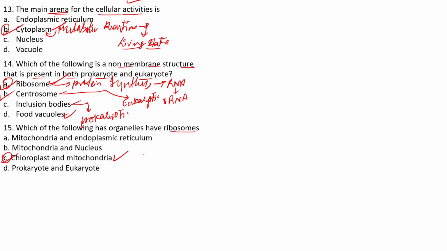Okay, even these two structures, cell organelles, even they are also having the ribosomes, right? Nucleus does not have, and endoplasmic reticulum does not have ribosomes. Okay, so prokaryote and eukaryote are mainly your cells, right? Yeah, so chloroplast and mitochondria.